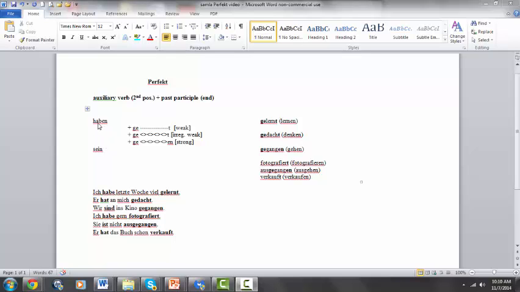Haben is used a lot more often than sein. Sein, however, is used with a lot of high-frequency verbs. These verbs usually show a change of location. The past participle, which comes at the end of the clause, is the ge- form of the verb.